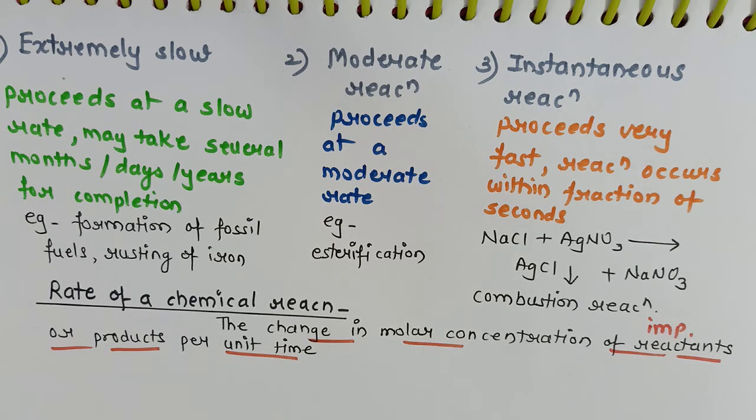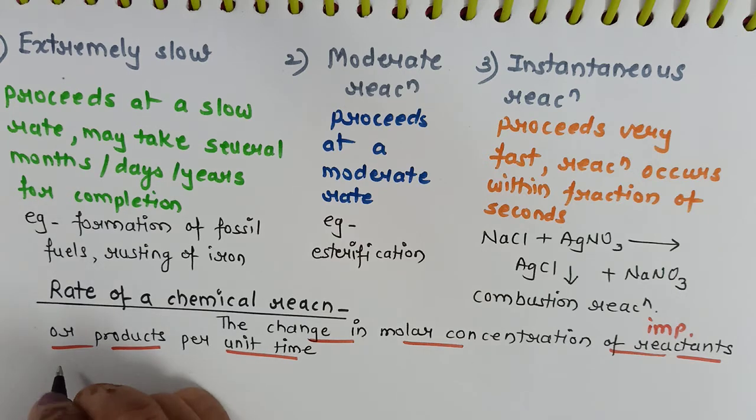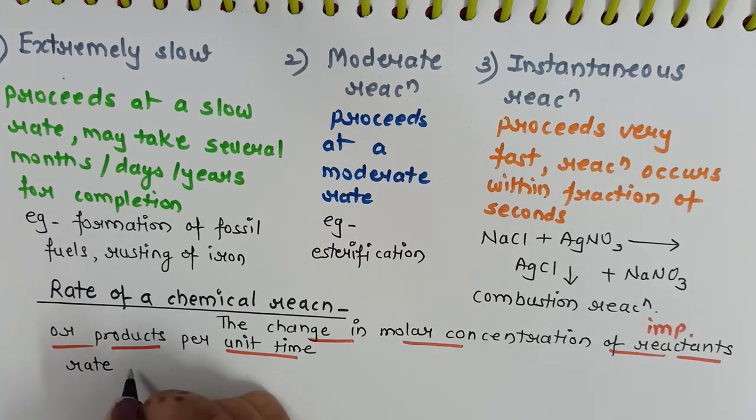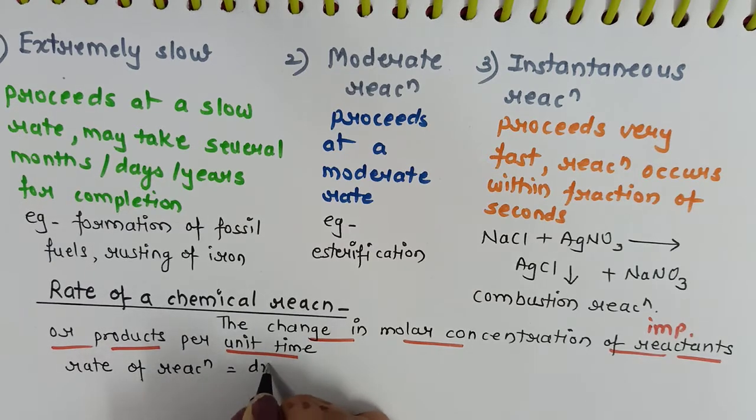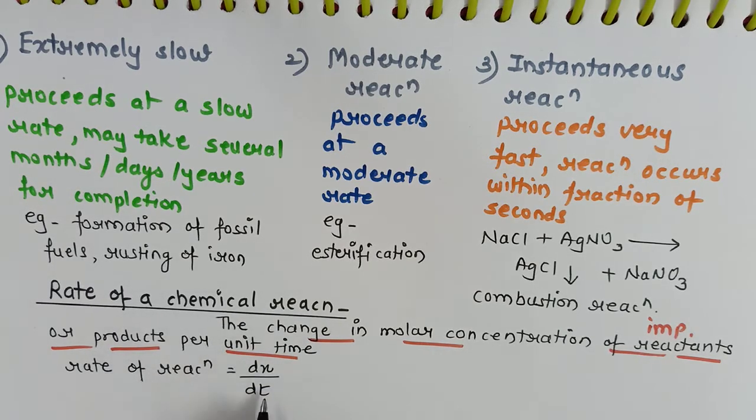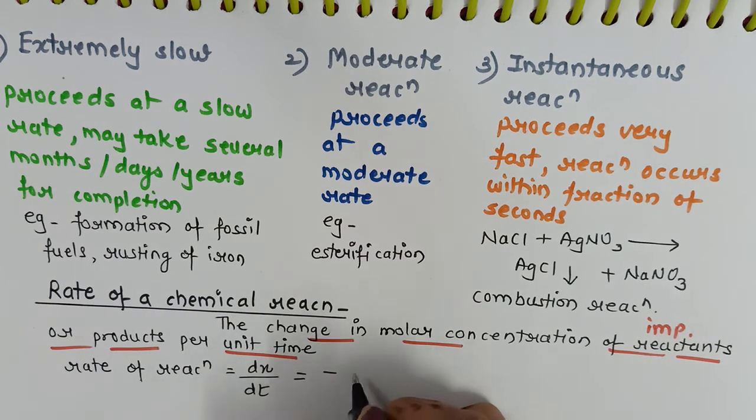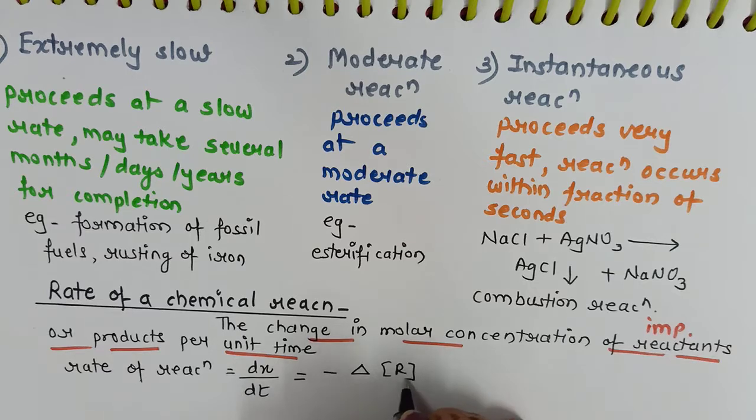Now as the reaction proceeds, the change in the concentration of reactant and product will vary. The reactants, their concentration will decrease, and the products, their concentration will increase. And therefore, the rate of reaction can be given as dx upon dt, where dx upon dt will represent the rate. That is equal to minus del R upon del t.